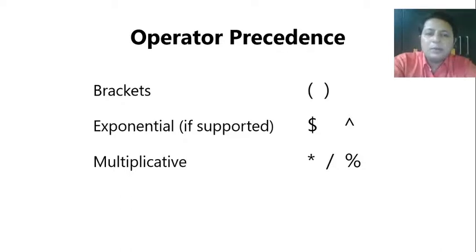All multiplicative operators, that is multiplication, division and modulus, are at the same precedence. So if you have multiple operators present in the expression, you have to see the association, that is left to right, whoever comes first will be treated first. Next is additive, that is addition and subtraction, and the same rule is here also. Both of them are at the same level, so you require association if you have multiple operators present together. With this knowledge, I guess we would be able to try some expression conversion.